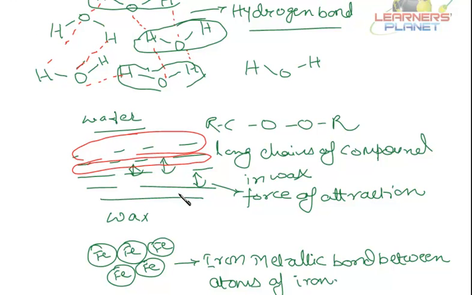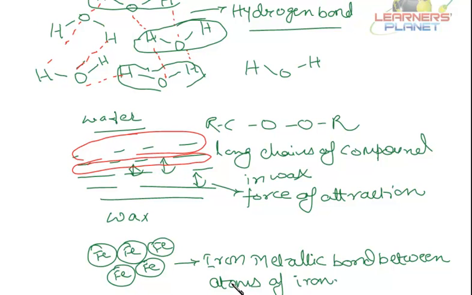The temperature at which wax will melt, the temperature at which ice melts. You know, ice has got this cage-like structure. You must have seen ice floats on the surface of water. It doesn't sink. Ice has less density as compared to water. Why so? Because ice forms a cage-like structure, so it has got less density. The space between the molecules is more.